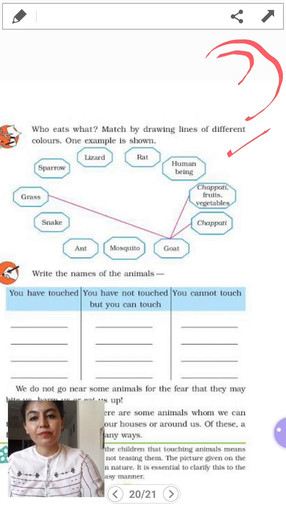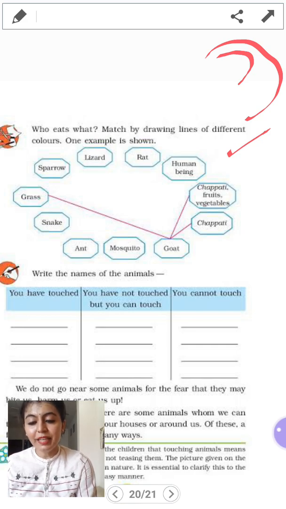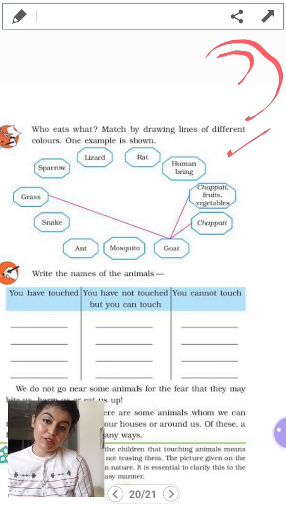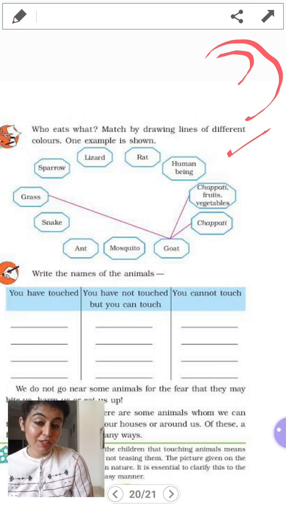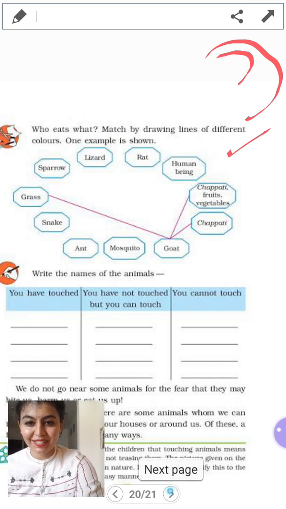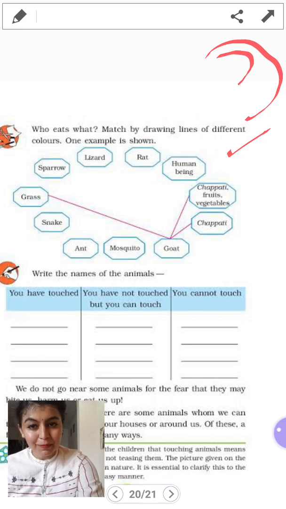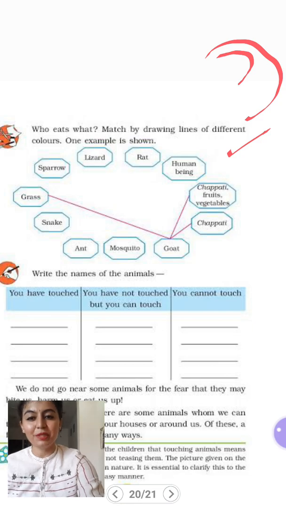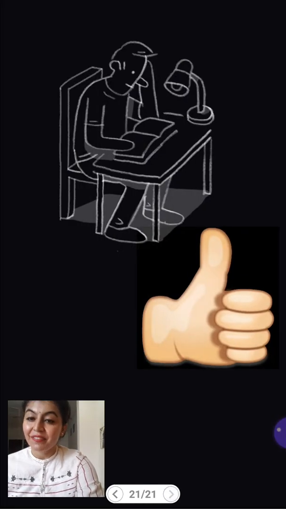Then we're going to conclude. Write the names of the animals. There are 3 columns given here: you have touched, you have not touched but you can touch, and you cannot touch. On the basis of this, you are going to study another topic which is going to be explained to you in the next video. Do this exercise and we are going to meet in the next video. This is it for today. Complete these 3 pages in your book and revise whatever is done till now. Thank you very much.